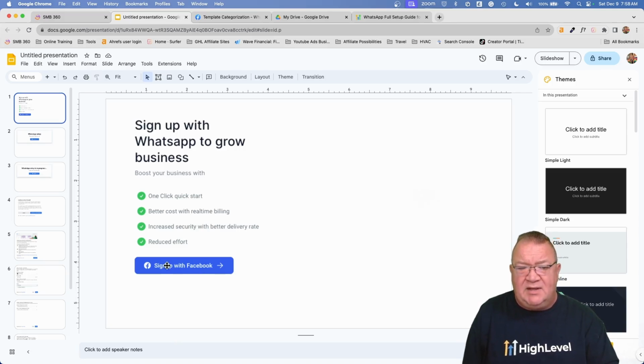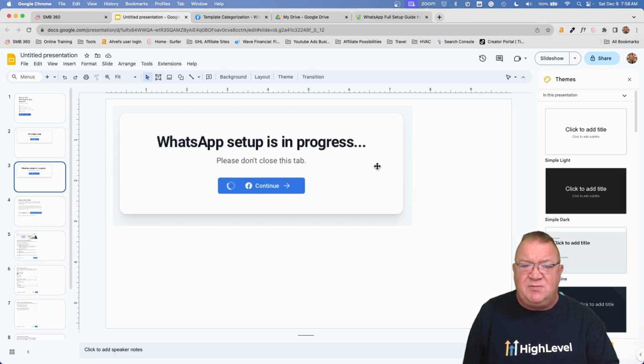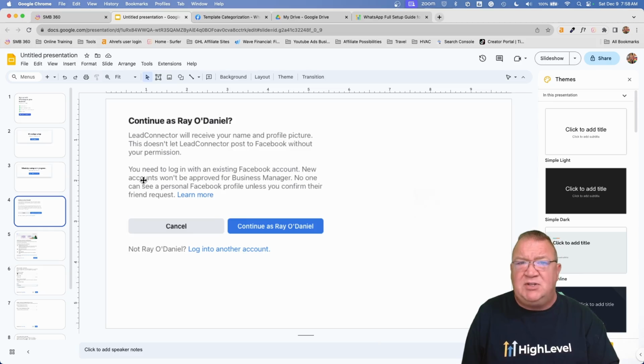So you're going to click and sign up with Facebook. It's going to take you to the next screen, WhatsApp setup. Basically, you click continue. Once you click continue, you start getting this progress bar that pops up. And then you'll get a pop-up from Facebook. Once you get that pop-up, this is what you're going to get.